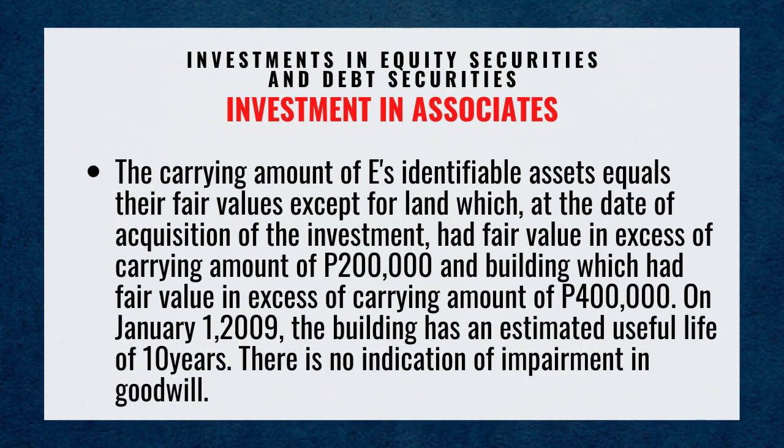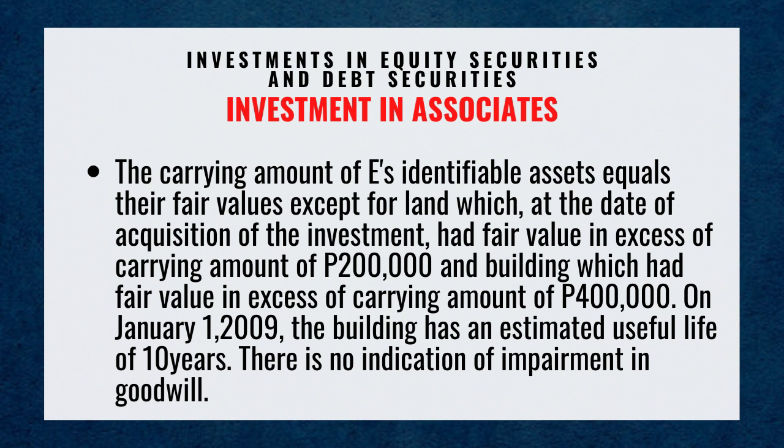Number 4, the carrying amount of E's identifiable assets equals their fair values, except for land, which at the date of acquisition of the investment had fair value in excess of carrying amount of 200,000 pesos, and building, which had fair value in excess of carrying amount of 400,000 pesos.